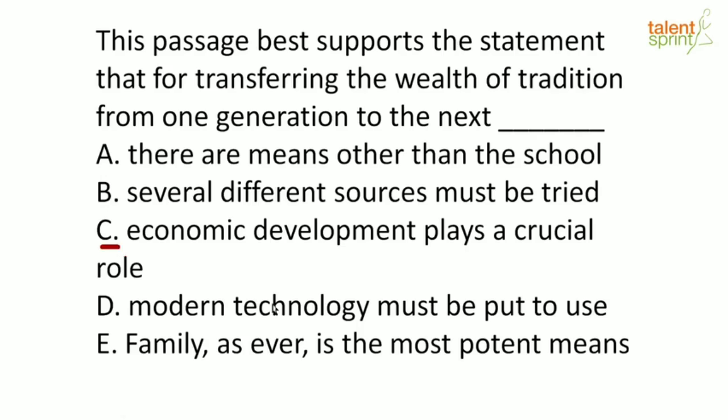Option C, economic development plays a crucial role. Option D, modern technology must be put to use. Option E, family as ever is the most potent means. Potent again meaning powerful, just in case there was a vocabulary hindering your understanding, right? So we have these 5 statements and we need to see which supports.